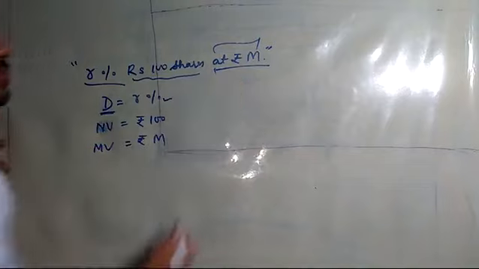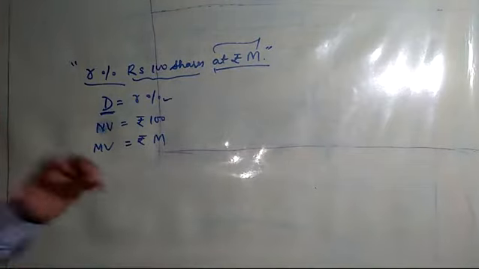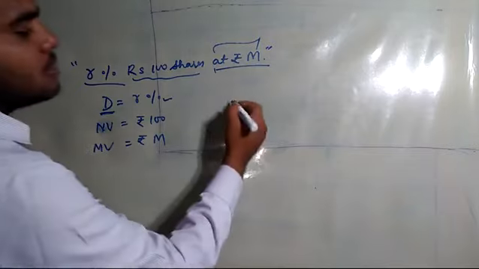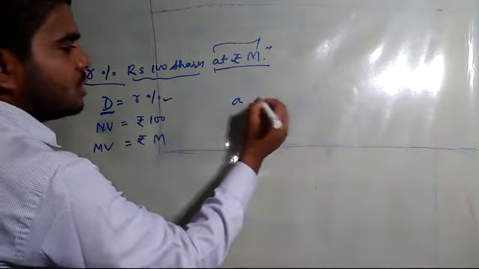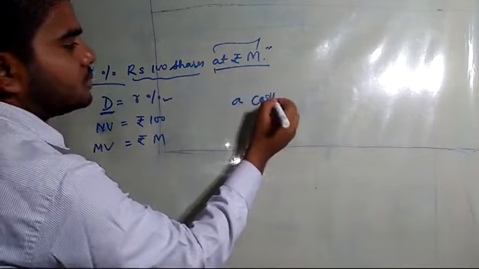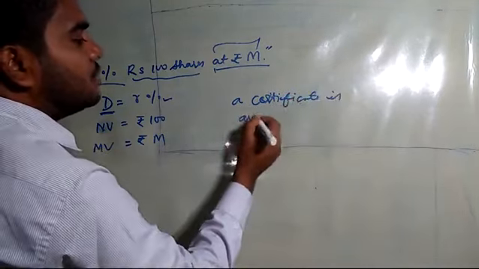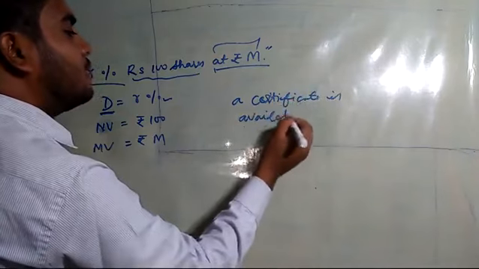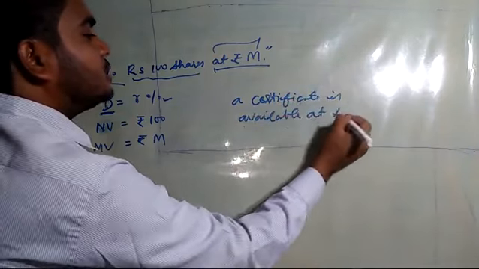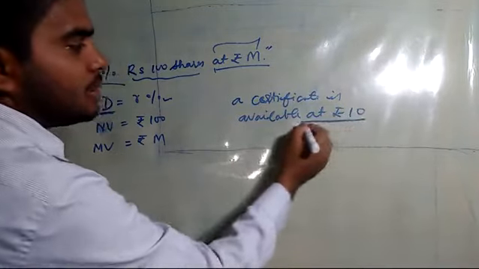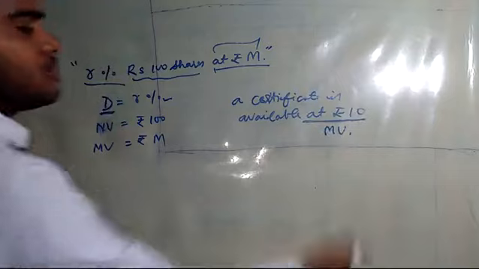When I say that a certificate is available at rupees 10, something is available at means what? Here market value.